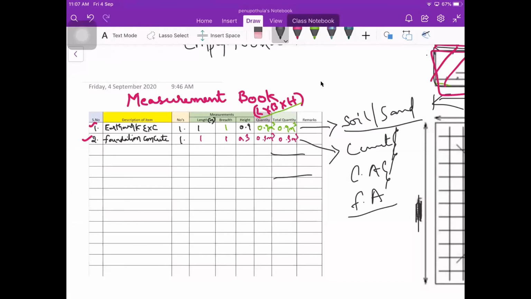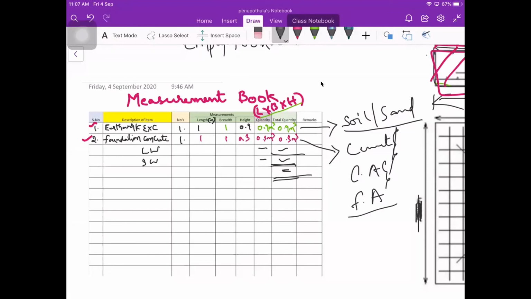For example, in foundation concrete we have a long wall with so and so quantity, and a short wall with so and so quantity. These two we can merge here. But the earthwork excavation and foundation concrete we shouldn't merge, because earthwork excavation is different and foundation concrete is different.